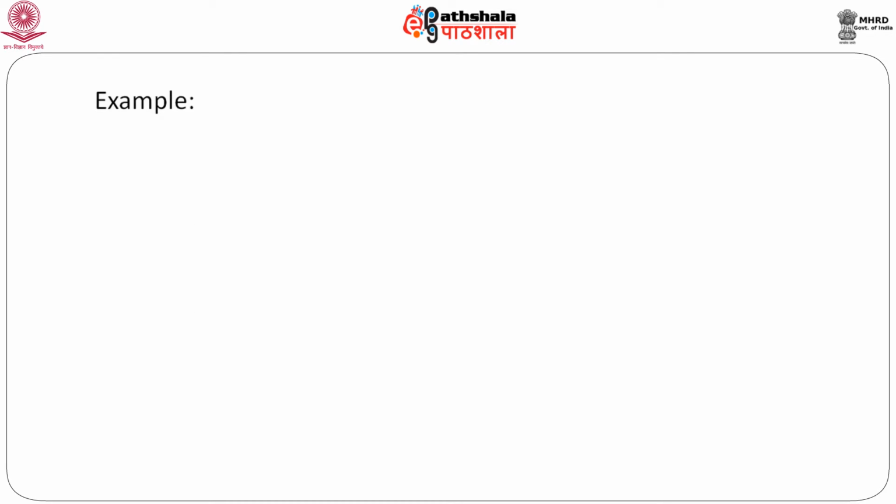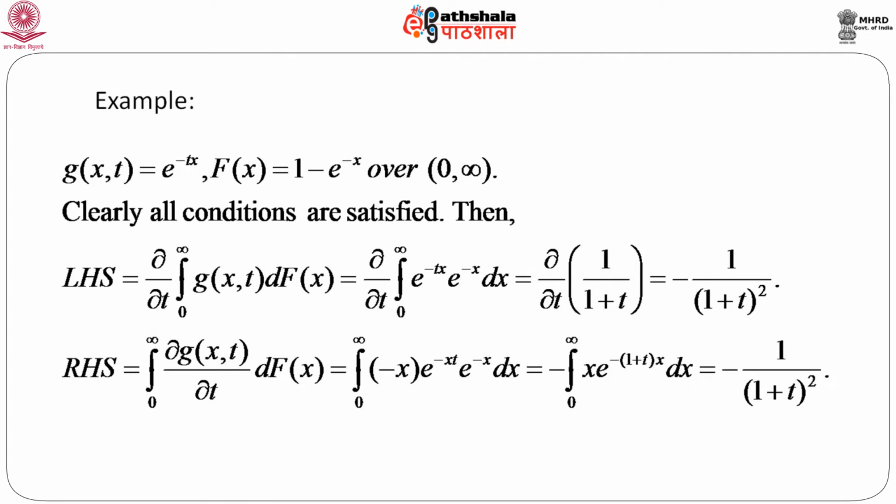We are demonstrating this using a numerical example, or rather an algebraic example I should say. Suppose g(x,t) equals e to the power minus t x, and capital F(x) equals 1 minus e to the power minus x. Now, again you can identify this as the distribution function of an exponential random variable over the interval 0 to infinity. Now, all the conditions are satisfied.